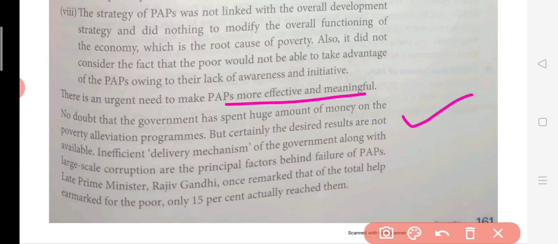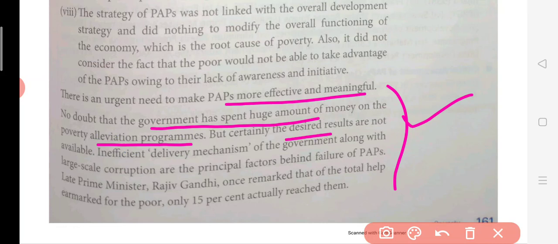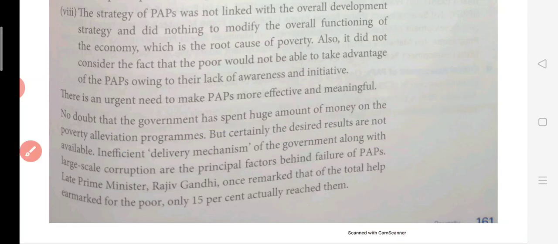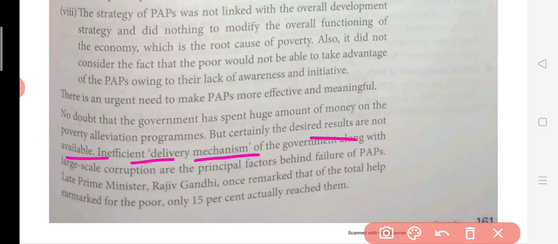Now this is a kind of conclusion here. So no doubt the government has spent a huge amount of money on the poverty alleviation program. So government ने काफी पैसा खर्च किया है to remove this poverty, but certainly the desired results are not available. Desired result उनको नहीं मिल पाया। Inefficient delivery mechanism of the government along with the large scale corruption are the principal factors behind the failure of PAP. So basically what happens यहाँ पर जो करप्शन बहुत ज़्यादा है, जो नेता लोग रहते हैं वो करप्टेड हैं बहुत सारा, तो ये जो बेनिफिट मिलना चाहिए गरीबों तक वो जा नहीं पाता। तो एक इनएफिशिएंट डिलीवरी सिस्टम दिखता है गवर्नमेंट का यहाँ पे.